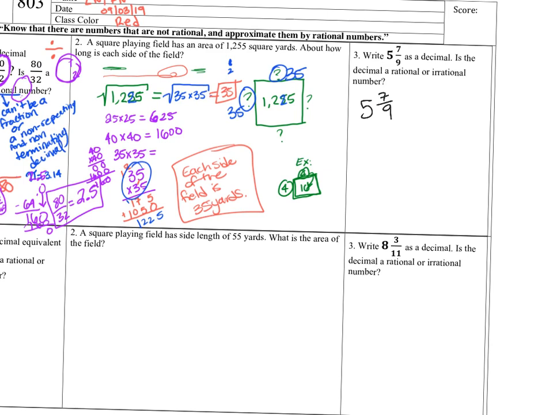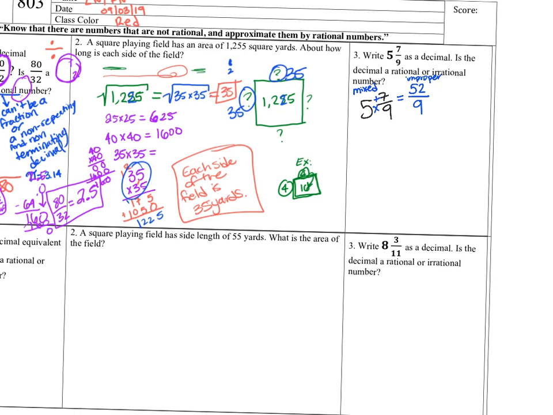So if you remember with mixed numbers, you multiply the whole number by the denominator, and you add the numerator. So 5 times 9 is 45. 45 plus 7 is 52. And then you keep the same denominator, 9. So you converted your mixed fraction into an improper fraction. So that's the first step, okay? This is the very first thing that you do.